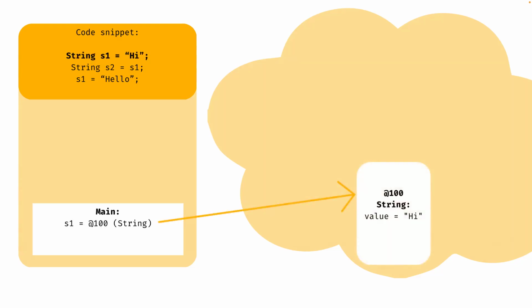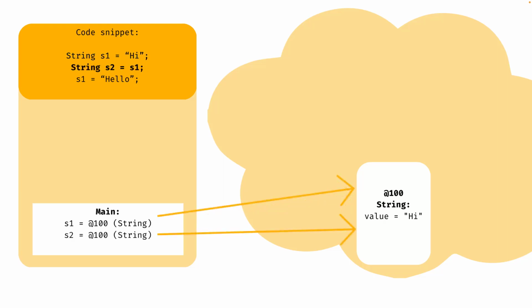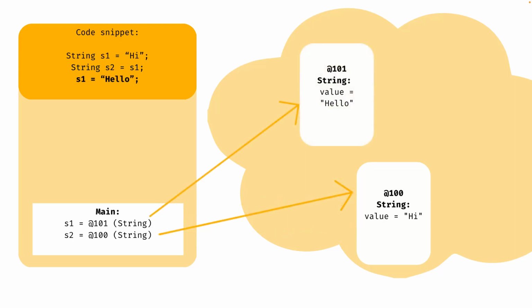In the first step, we create s1, and an object on the heap gets created, and we store the reference to this object on the stack in s1. On the next line, we set s2 equal to s1, so s2 is holding the reference to the same object on the heap. In the next step, we're actually creating a string "hello" and make s1 point to the string "hello". But as you can see, s2 is still pointing to the original object, which has not changed. Hence, we get "hi" and "hello" in the outputs.